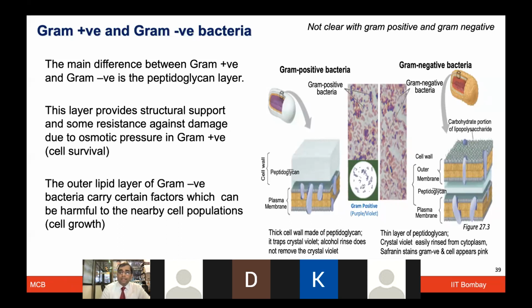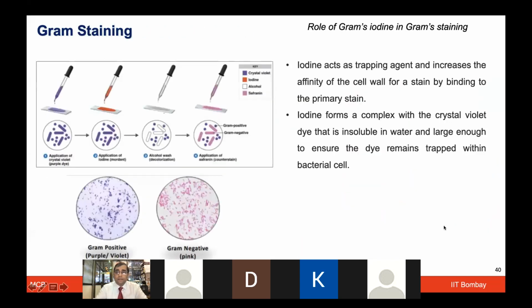And therefore, you are using a subsequent stain to visualize that particular gram negative bacteria, which looks purple or red in coloration. Now, further, one question was asked about the Gram's iodine, why that is being used. That is actually one of the trapping agents, which increases how the stain could bind more towards the cell wall. So that actually helps to form the complex of the crystal violet.